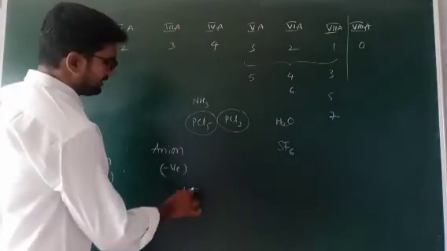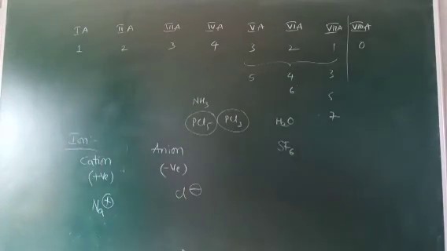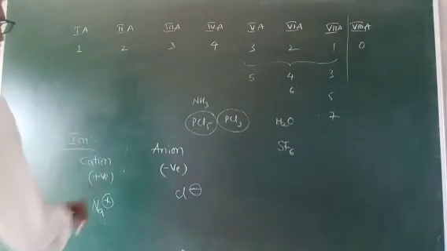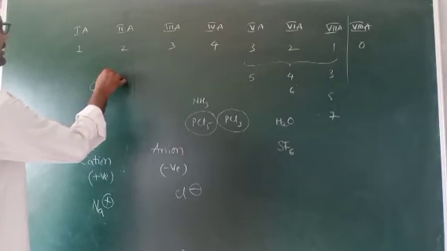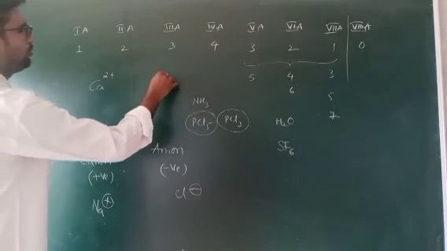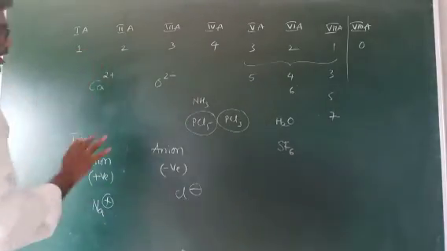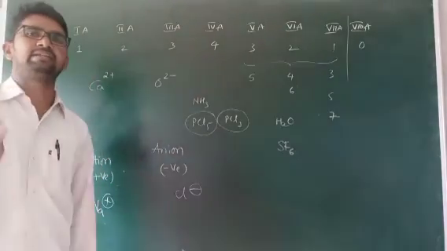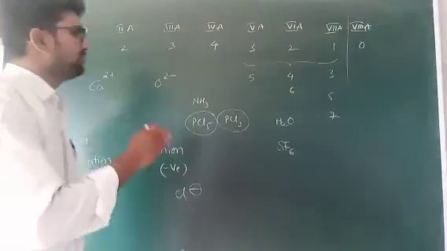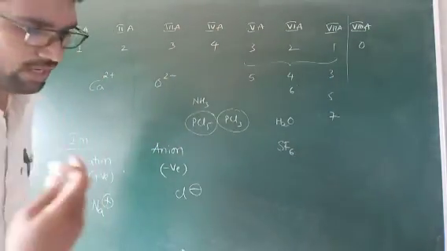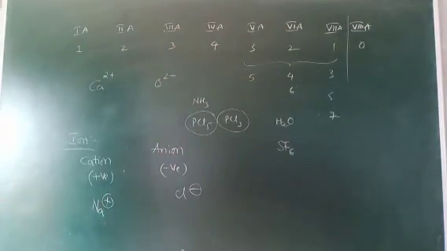Anion, Cl-, minus means gaining 1 electron. Ca2+, losing 2 electrons. O2-, gaining 2 electrons. Whatever it may be, if a positive charge is present on the element, it is called a cation. If a negative charge is present on the element, it is called an anion.